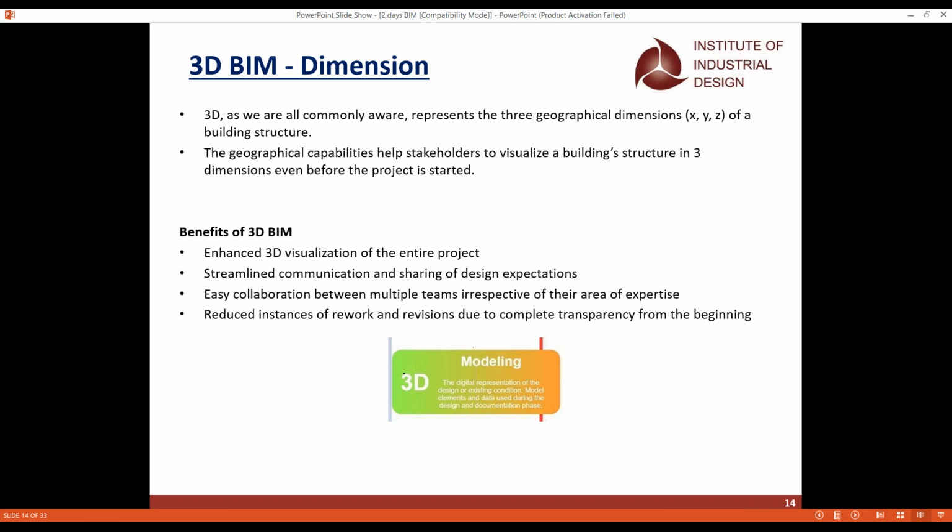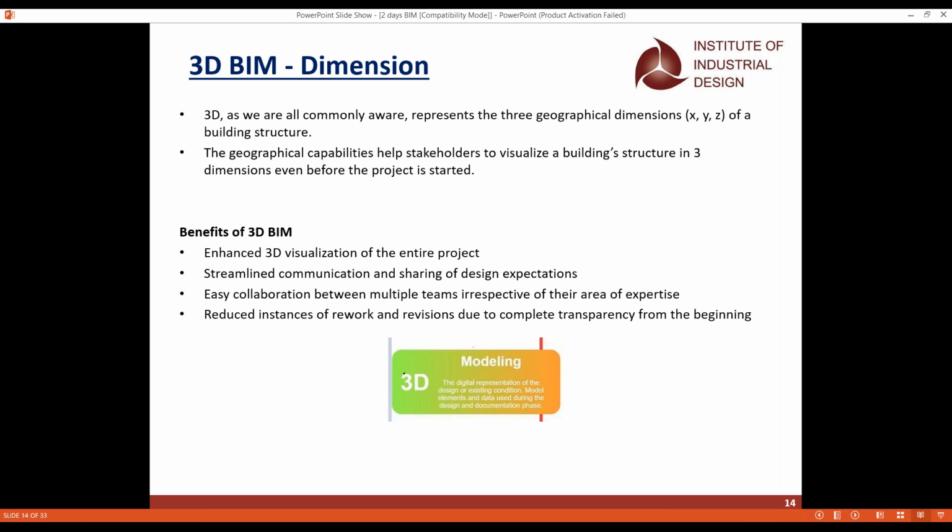And then, we have complete transparency. What do I mean by complete transparency? We all will say that I have given it for rework, I have just given it for revision, and that they have not yet given me the approval, not required.